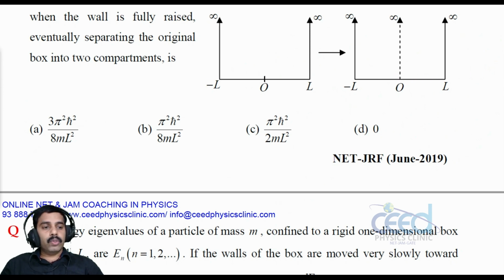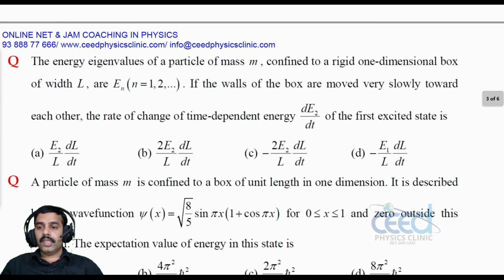Now let us come to another question. The energy eigenvalue of a particle of mass m confined to a rigid one-dimensional box of width L is En, where n is equal to 1, 2, 3, etc. If the walls of the box are moved very slowly towards each other, the rate of change of time-dependent energy dE2 by dt of the first excited state is?